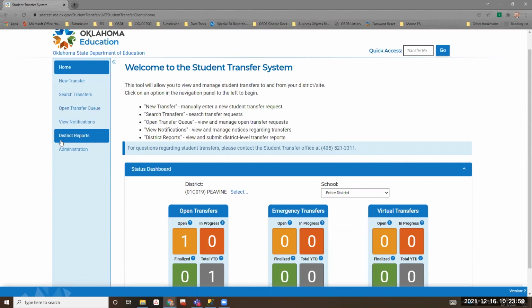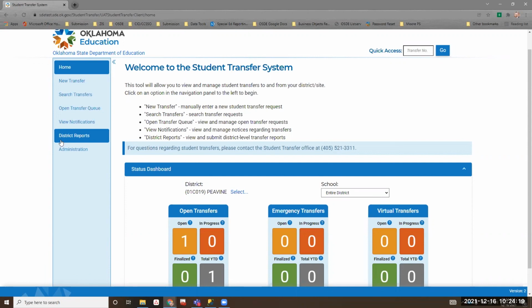Is there a time limit on how long you have to approve a transfer? There is not currently. There was a 72-hour time limit we had, and we've gotten told that is not realistic, so they've taken that off.